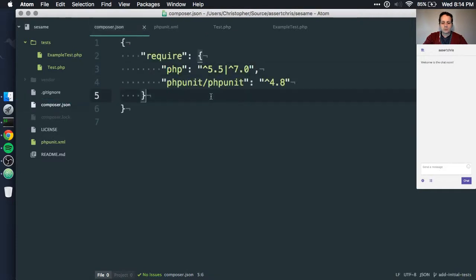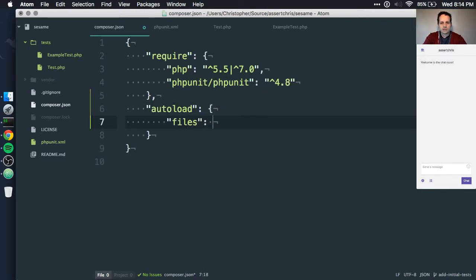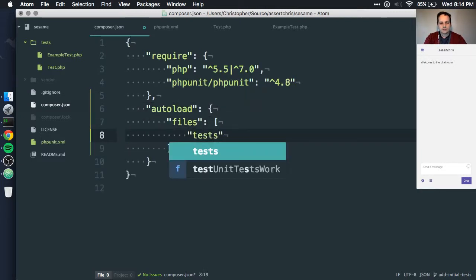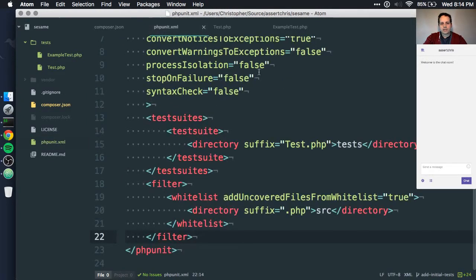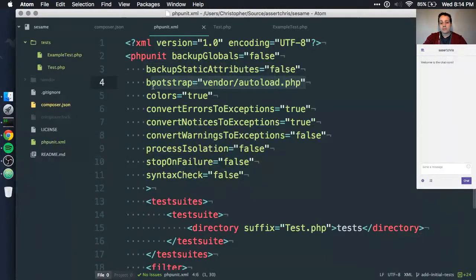I think it would be a good idea for us to autoload this. So we'll do something like autoload files, what did I call this? tests/Test.php. Okay, so that'll make sure that that abstract class is always loaded. And remember, because our PHPUnit file has this bootstrap vendor autoload, that'll be run.